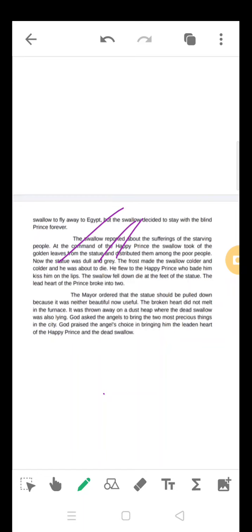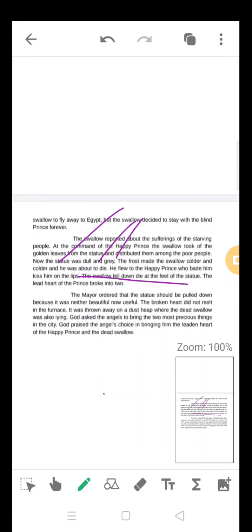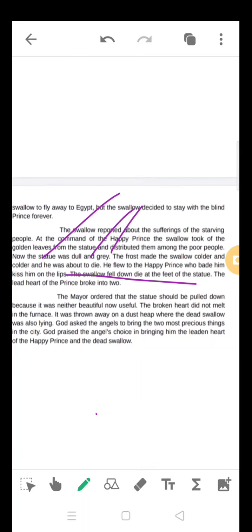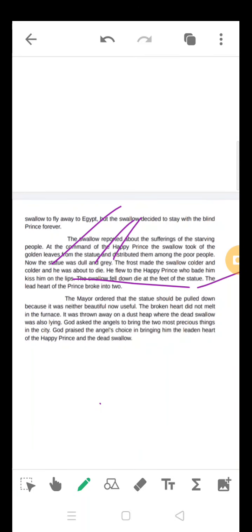The swallow kissed the lips of the prince, and after that what happened? The swallow fell down at the feet of the statue and died. The moment the swallow died, the heart of the prince was broken into two. See the dramatic way things are happening. Frost came, it became winter, the swallow is going to die, kissing like a human being, and the prince also gives his command and love to the swallow. These are all like a picture. The moment the swallow died because of the frost and the cold, the statue also got a crack and its heart broke into two pieces.